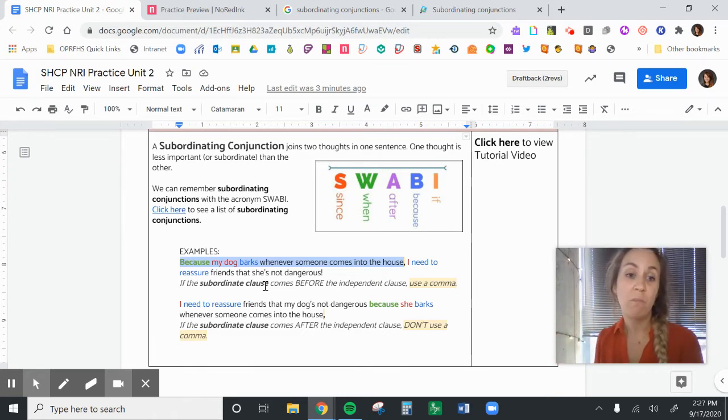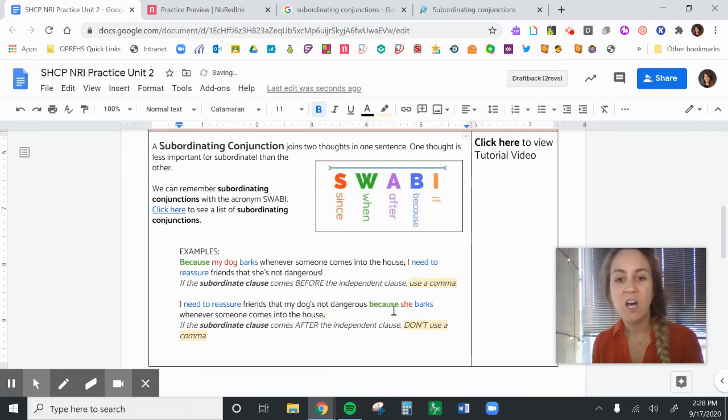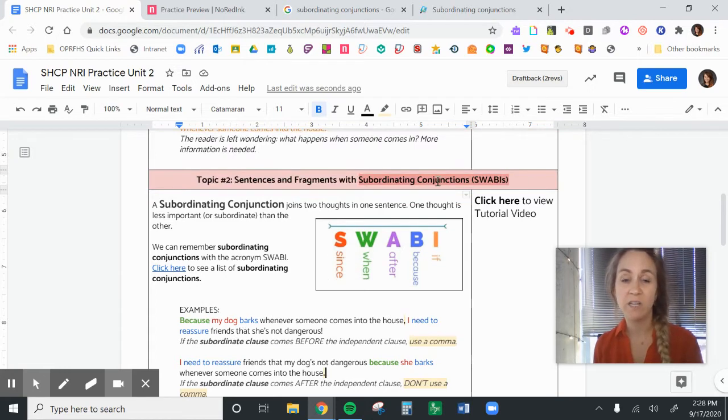Okay, so because this is coming at the beginning, we have to use a comma here to separate the two clauses. But that rule changes when you put the subordinate clause at the end. So if we flip the sentence: I need to reassure friends that my dog's not dangerous because she barks whenever someone comes into the house. So in this case, the because does not need a comma because the subordinate clause comes at the end of the sentence. That's the main thing you have to remember for subordinating conjunctions.